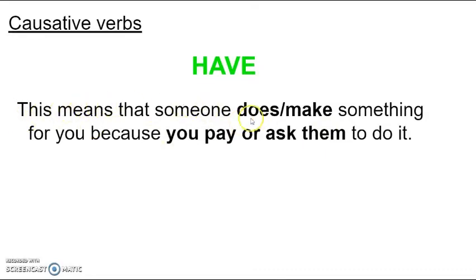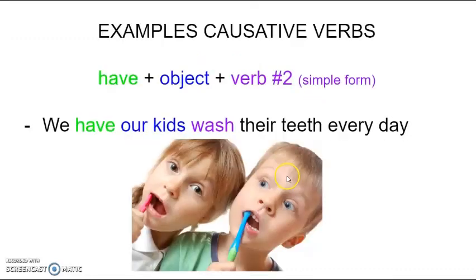Okay. Finally, in this category, we have the verb have. This means that someone does or makes something for you because you pay or ask them to do it. So in this case, we know that the verb have is like when you say, I have a car, right? But in this case, as a causative verb, the verb have is going to have the meaning of doing or making something. Pay attention to the example. We have our kids wash their teeth every day. In this case, we are saying like, we make our kids wash their teeth every day.